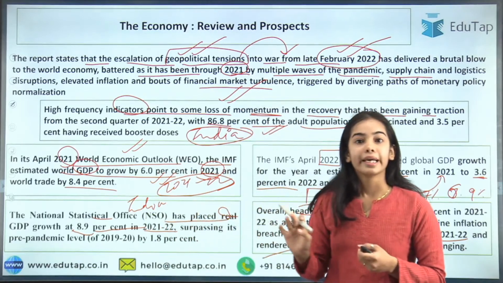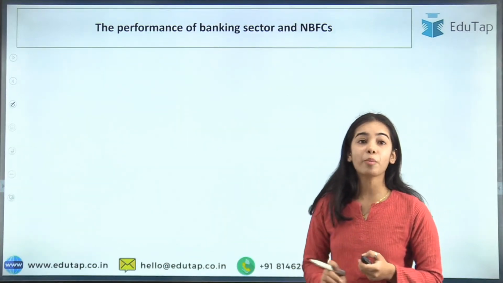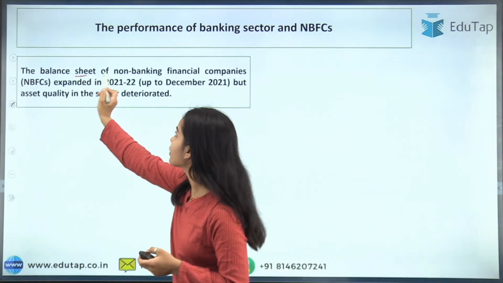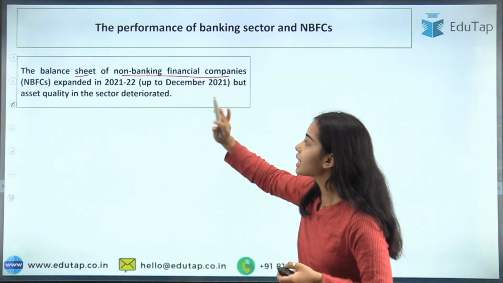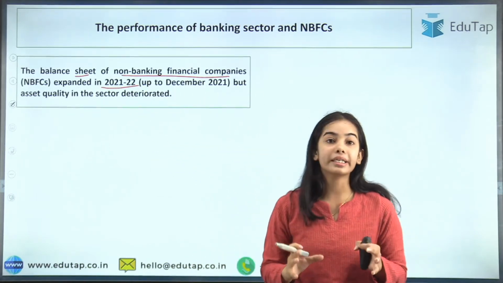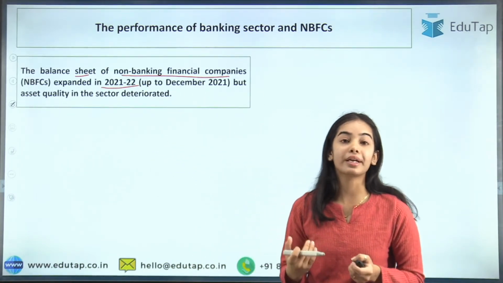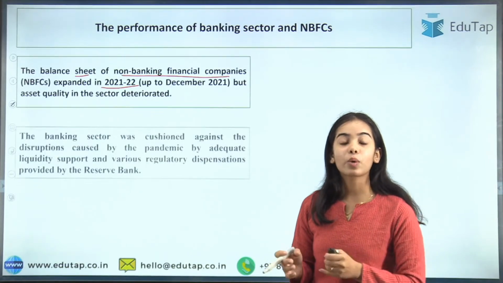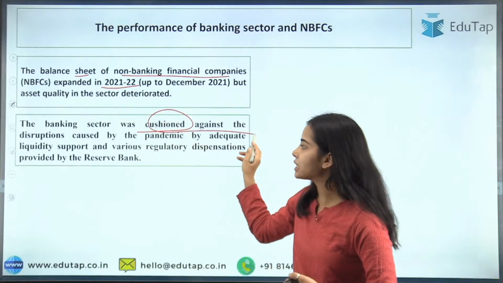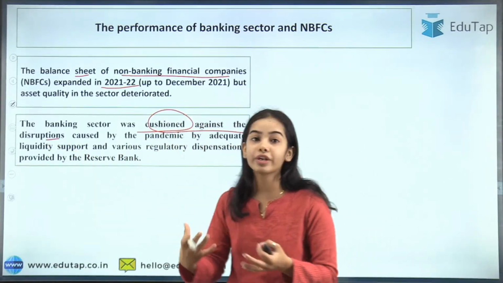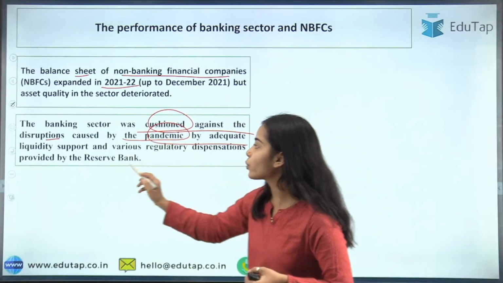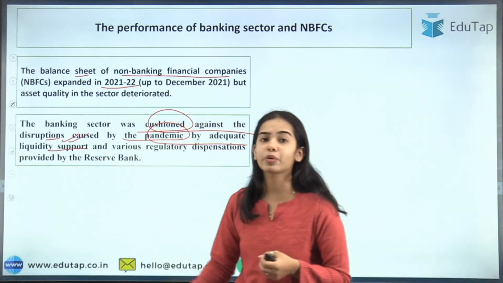Overview is there. Next is the performance of the banking sector and NBFCs. Here the balance sheet of the non-banking financial companies has expanded in 2021-22, but the asset quality has deteriorated. Asset quality means the loans that it has given. The banking sector was cushioned against the disruptions that came due to COVID and the geopolitical situations caused by the pandemic by adequate liquidity support. So there was adequate liquidity support.